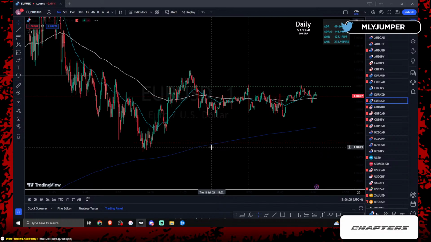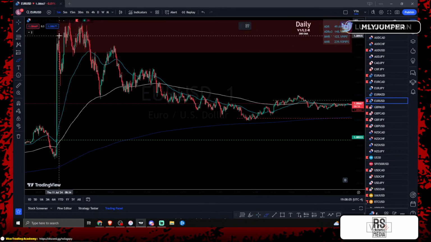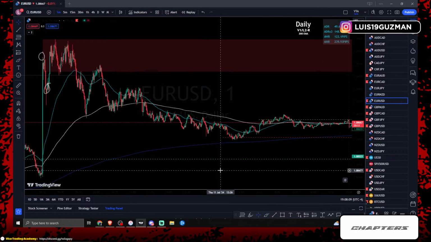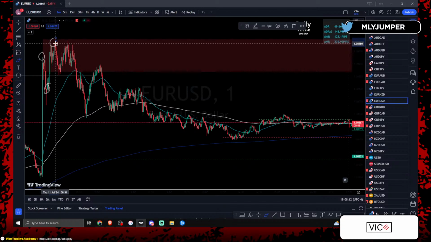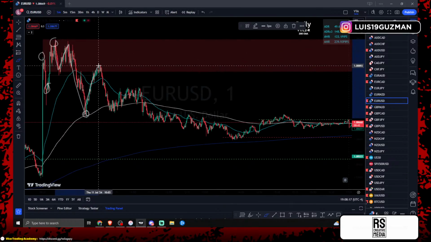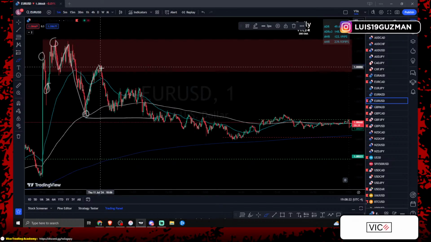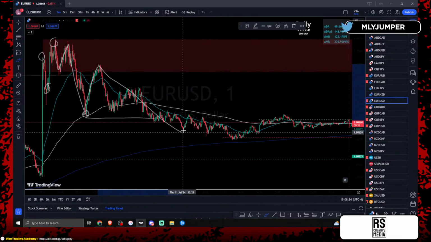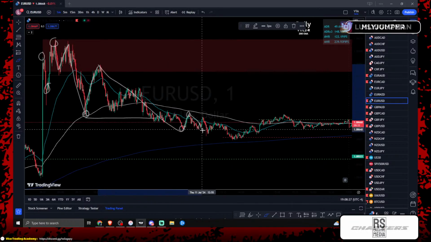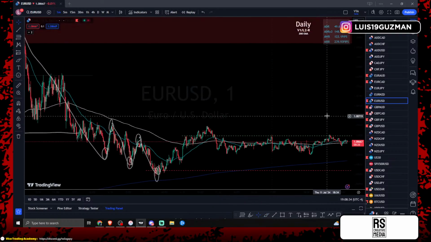In the 1 minute, I want to look for a change of character, break of structure. So at this point, we know we had higher high, higher low. Right, let's zoom this out a little bit so we can see everything. Right, we had higher high, and then price gave us lower low, change of character, lower high. Right, and it wasn't until price gave us this entire push, right, lower low, lower high, lower low, lower high, lower low, right?